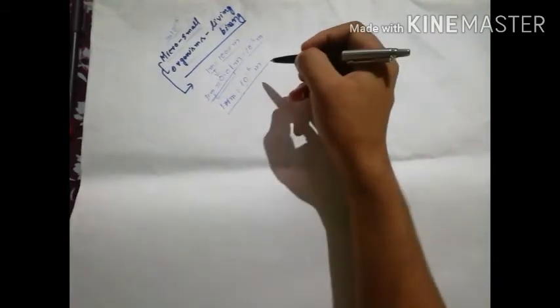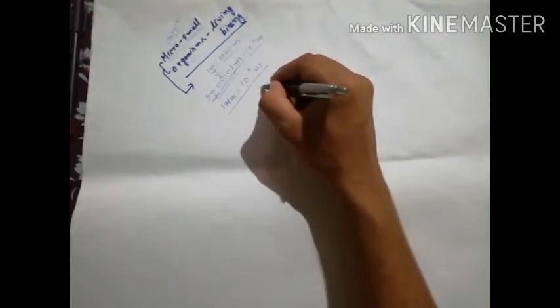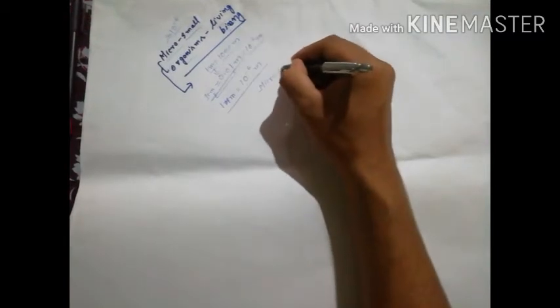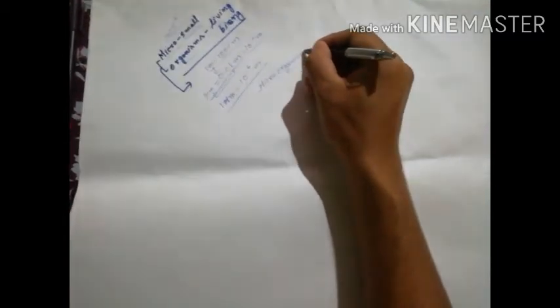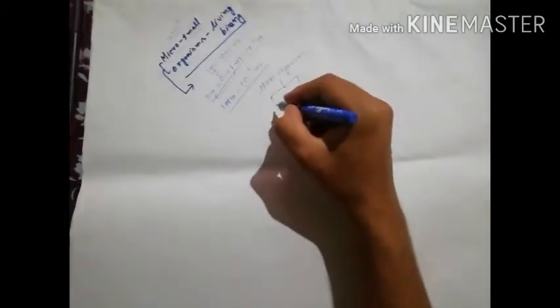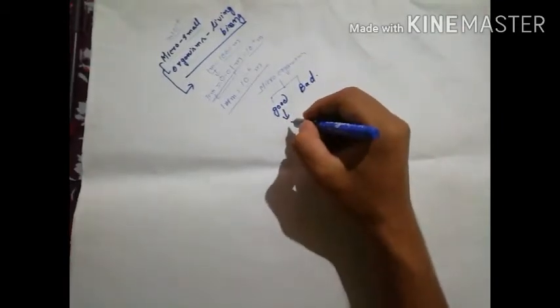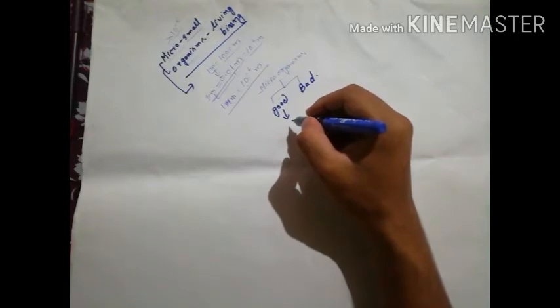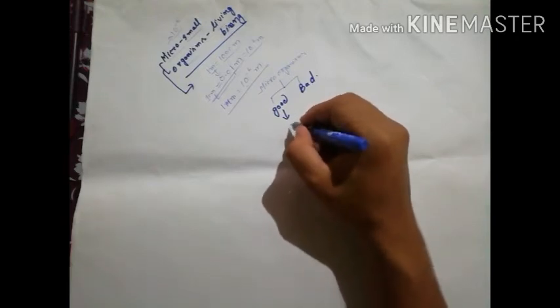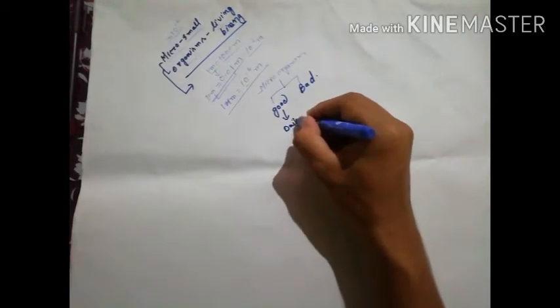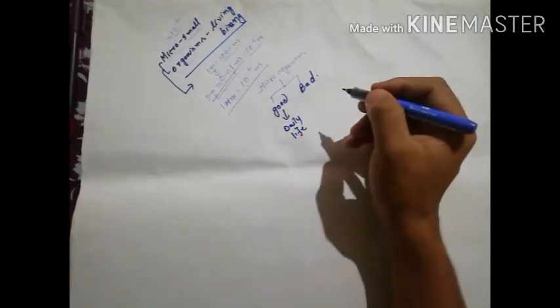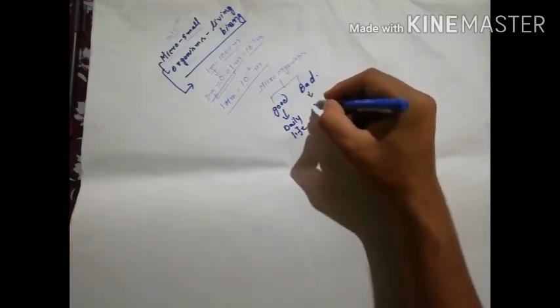So microorganisms are grouped into two types. What are the two types? One is good and the other is bad. Good means these microorganisms are used in our daily life, for our digestion, respiration, for different things, as nutrients in our food and different things. And bad are those which cause disease.